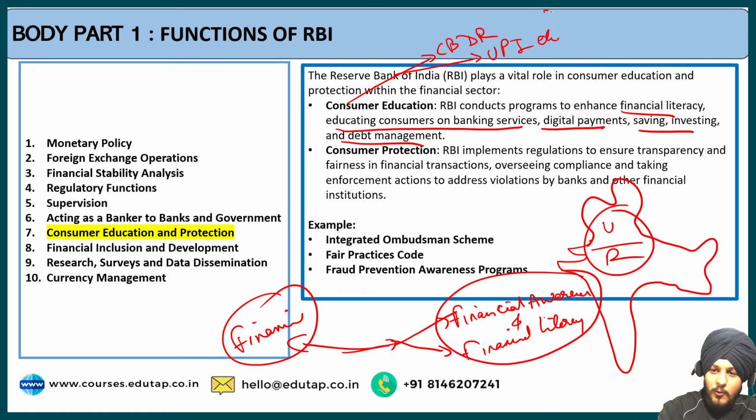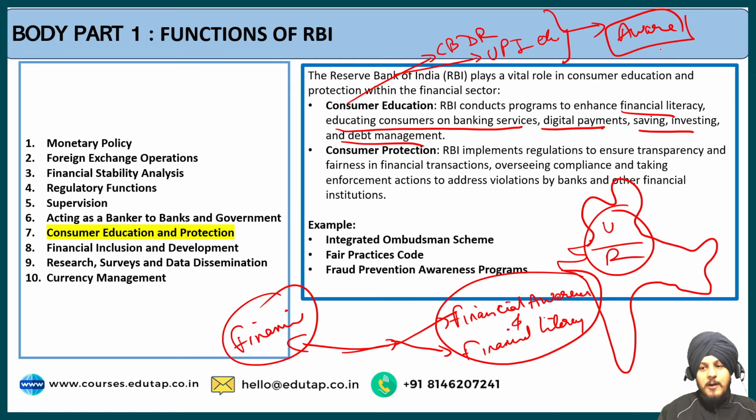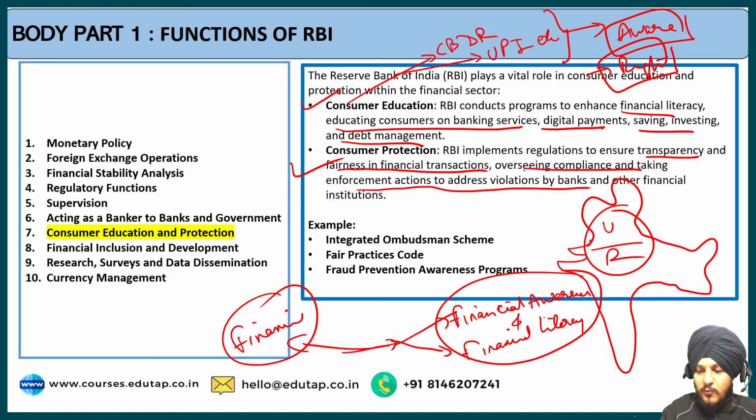So what becomes important for the RBI is to make the consumers aware about these technologies and about their different rights, so that they do not become victims of any fraudulent activities and all those things. So that's why consumer education and consumer protection is important. Consumer protection with respect to ensuring transparency and fairness in financial transactions, then compliance and taking enforcement action to address violations by banks and other financial institutions.